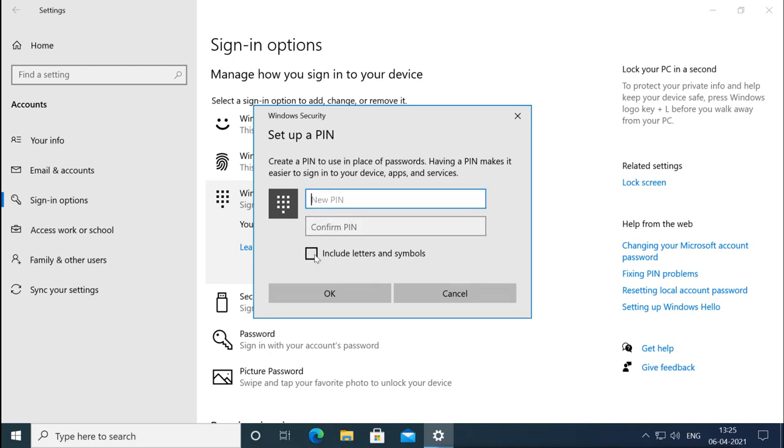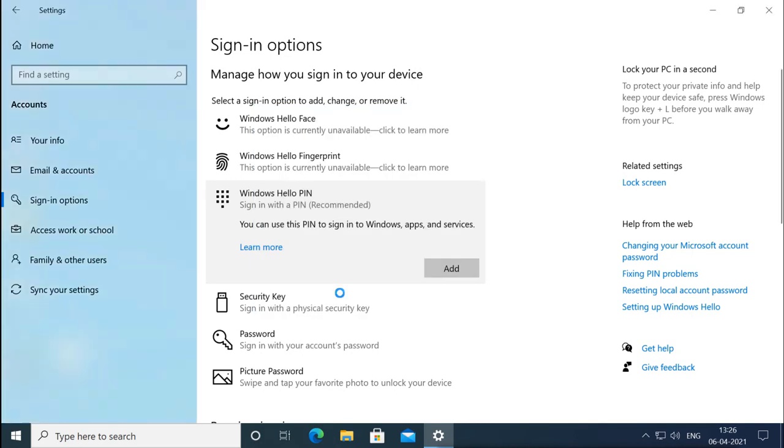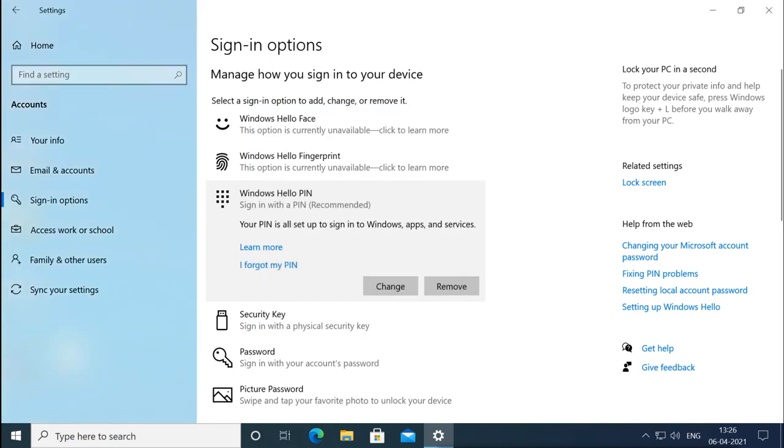I will use numbers. Let's say 2828, and confirm 2828 and OK. Now it is configured, and now it is saying you can change the pin password or you can remove the password.